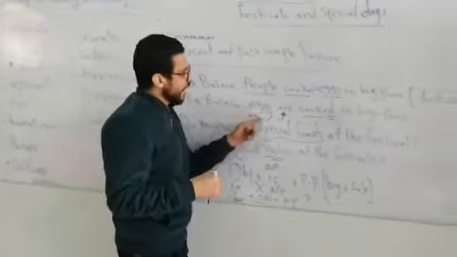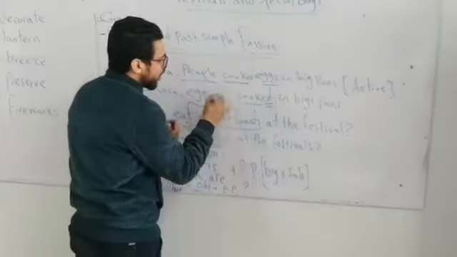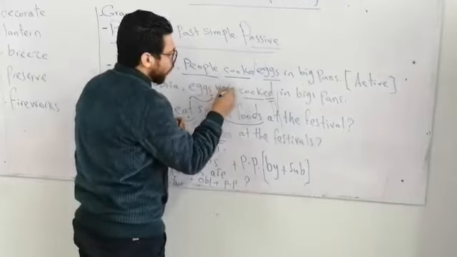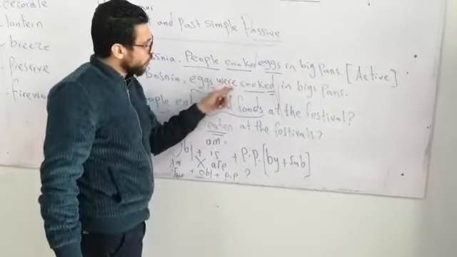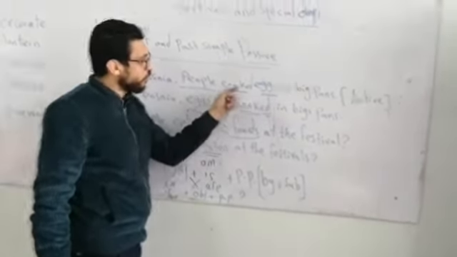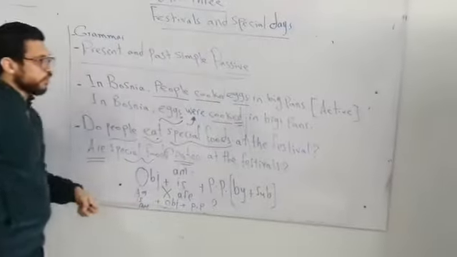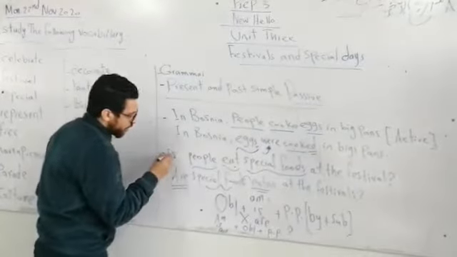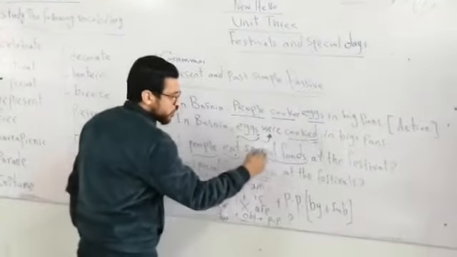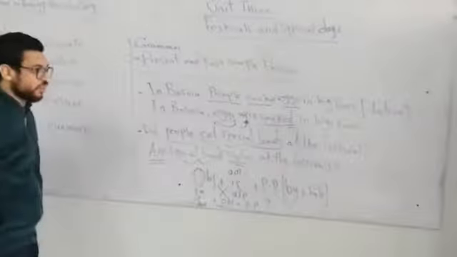In Bosnia, eggs instead of are, it will be were. So eggs were. We change the form of verb to be according to the form of the main verb in the active sentence. Instead of do, we are going to use did. So did people eat special fruits at the festival?